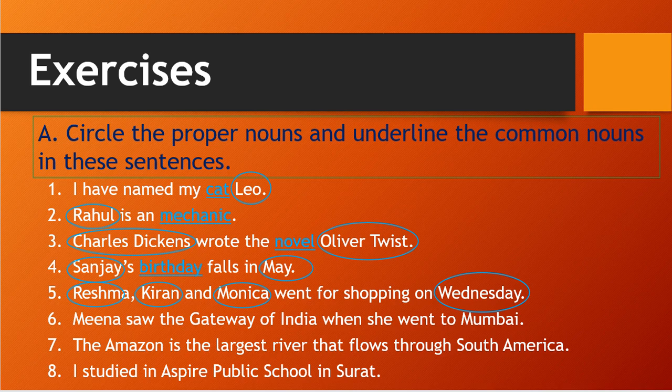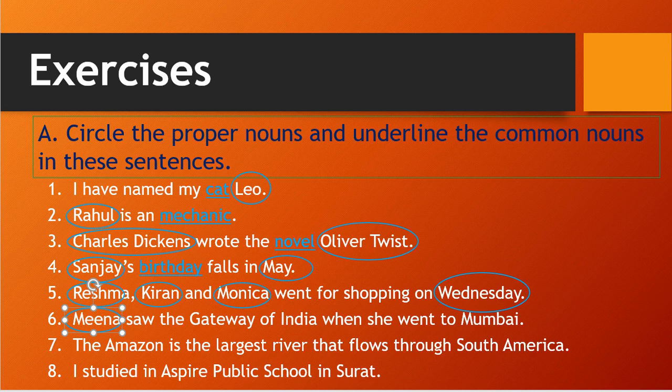So till 5 I have already marked, so 6 to 8 I will show you how to do. Okay. Meena saw the Gateway of India when she went to Mumbai. So here Meena is one particular girl's name, so Meena will be the proper noun, correct? Meena's name is a proper noun. Okay, I marked it in a circle because we need to do a circle.